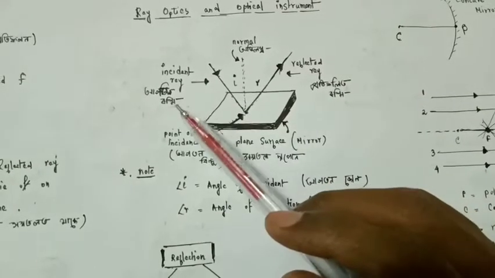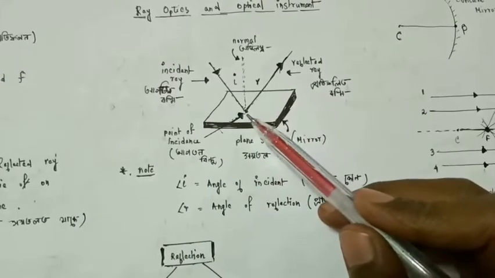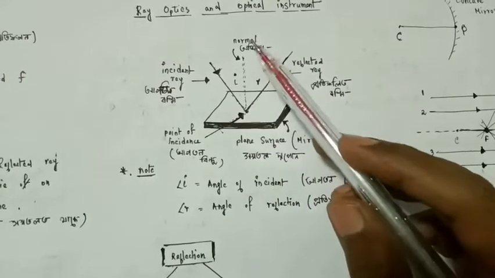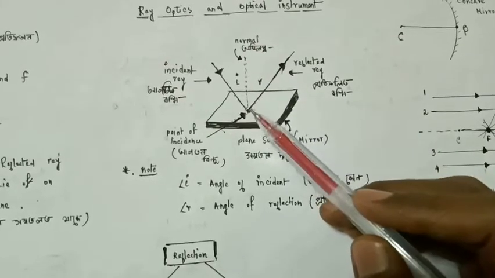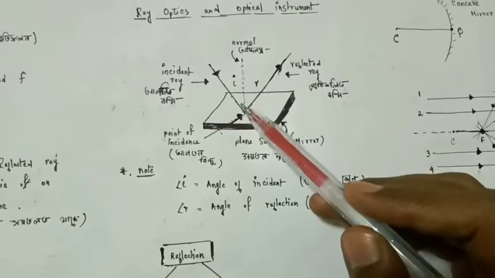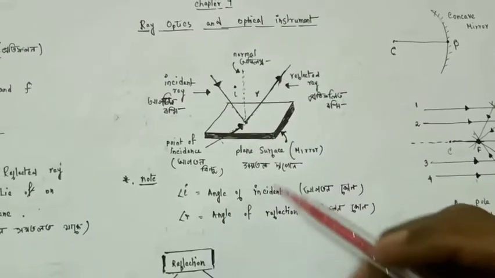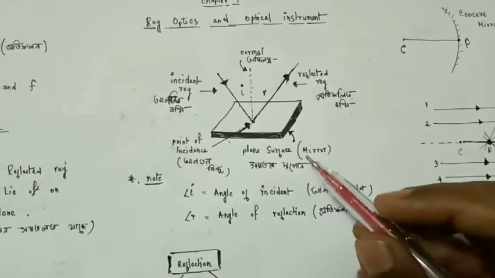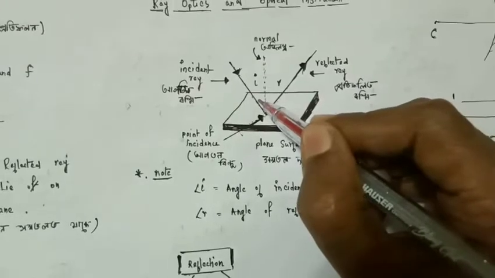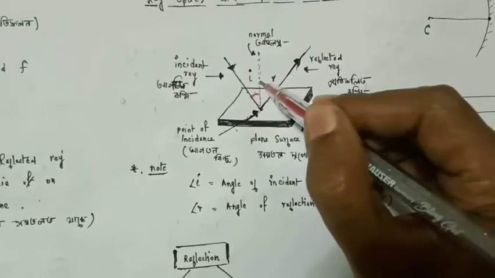According to the law of reflection, we have to draw a normal at the point of incidence, and this is the normal. Then this normal creates some angle with the incident ray and with the reflected ray.